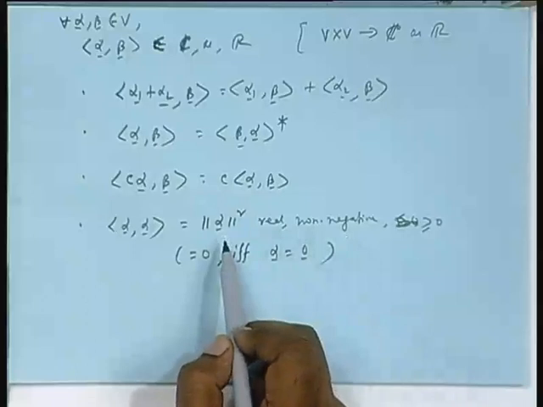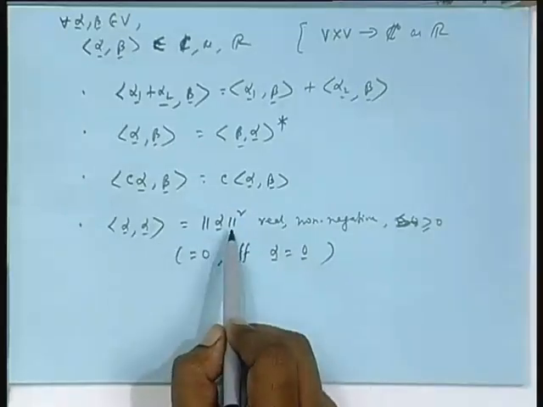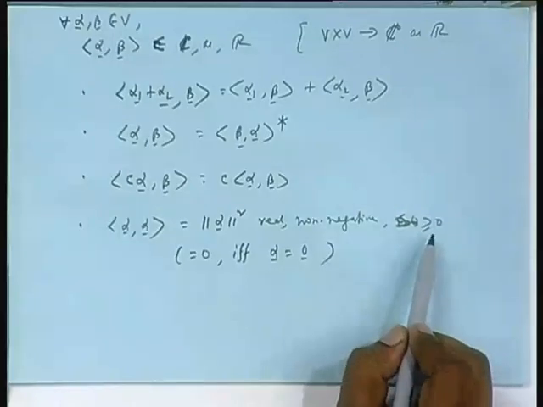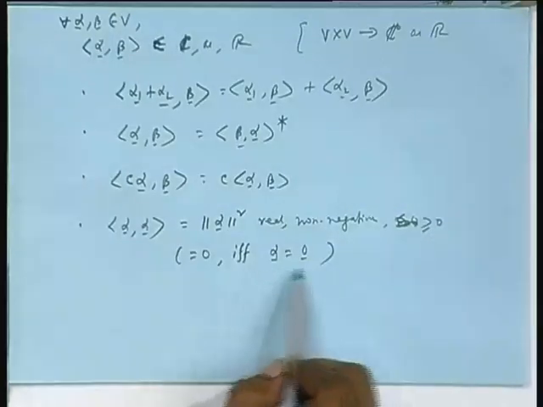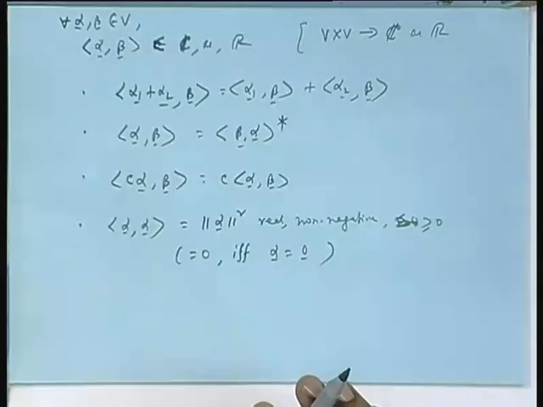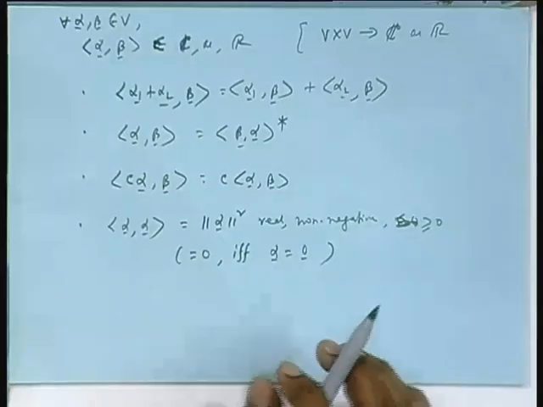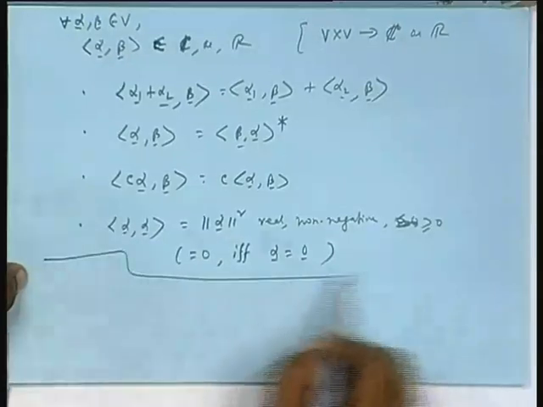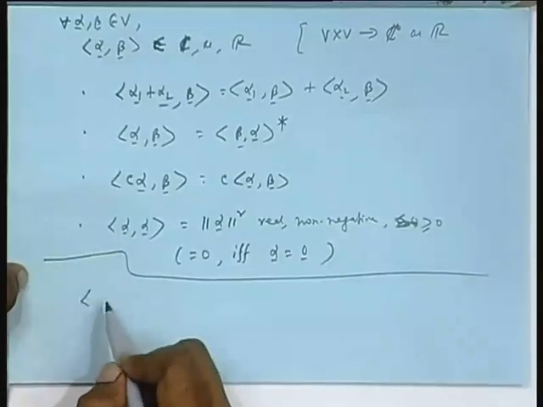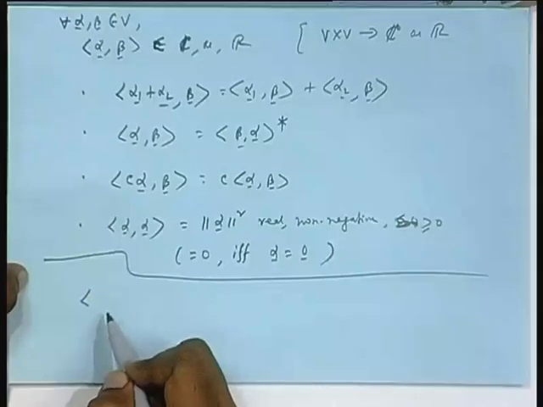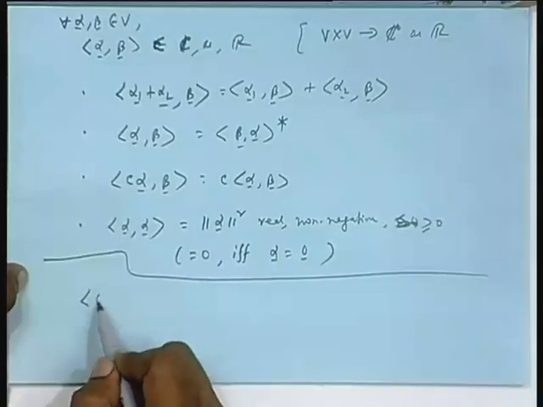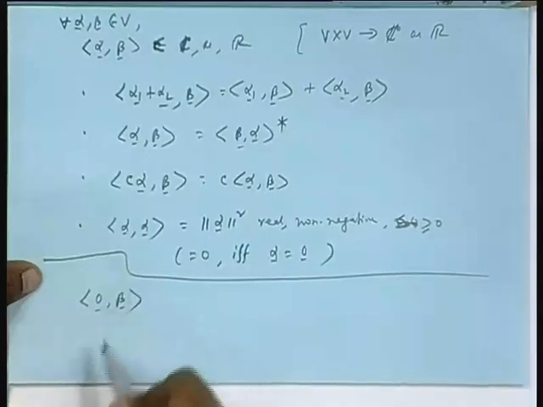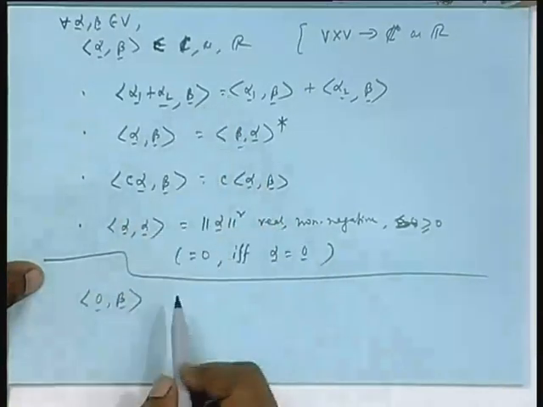Remember this, alpha with itself will be denoted as norm square and it is greater than or equal to 0 always, real non-negative, but it can be equal to 0 only if alpha is 0. Now, certain things we have to see. The second one is conjugation, yes. What happens if I take a 0 vector and with that I do any inner product? Out of these axioms it will follow easily.